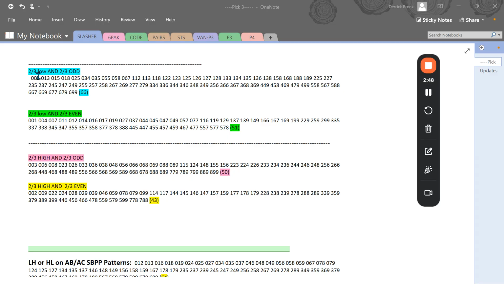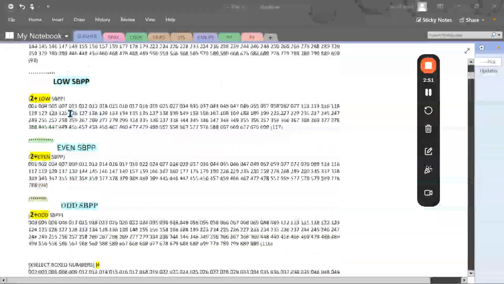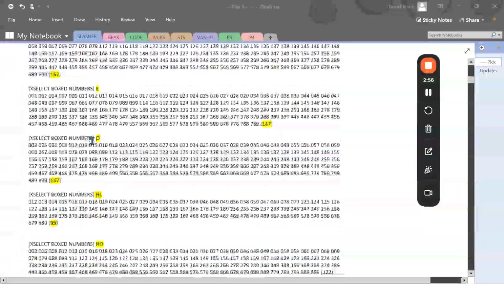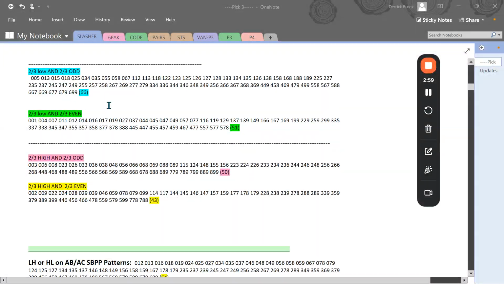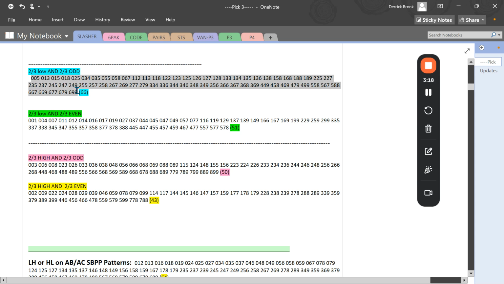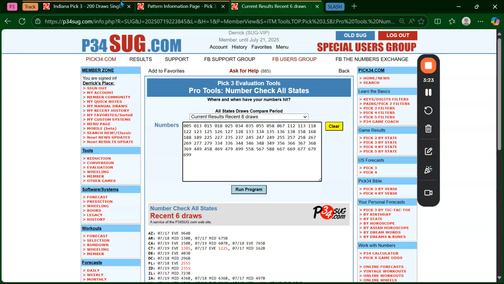Okay, so here, 2 or 3 low. What we're looking at here is the SB pair, high, low, even, odd options. And what we're going to do is focus just on these right here. So it's going to be 2 or 3 low and 2 or 3 odd. It doesn't matter which one, because if there's 2 or 3, it'll be in this bunch. Same thing with these two. For example, I copied those ones, and then I brought them over to the search, and I put them in here. And I hit run program.